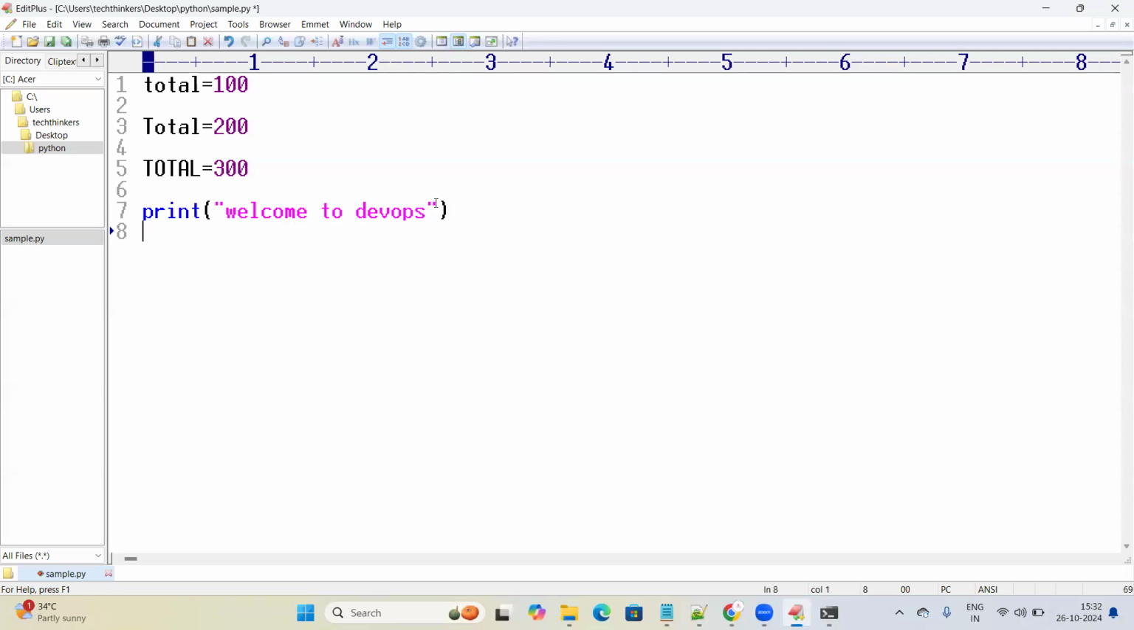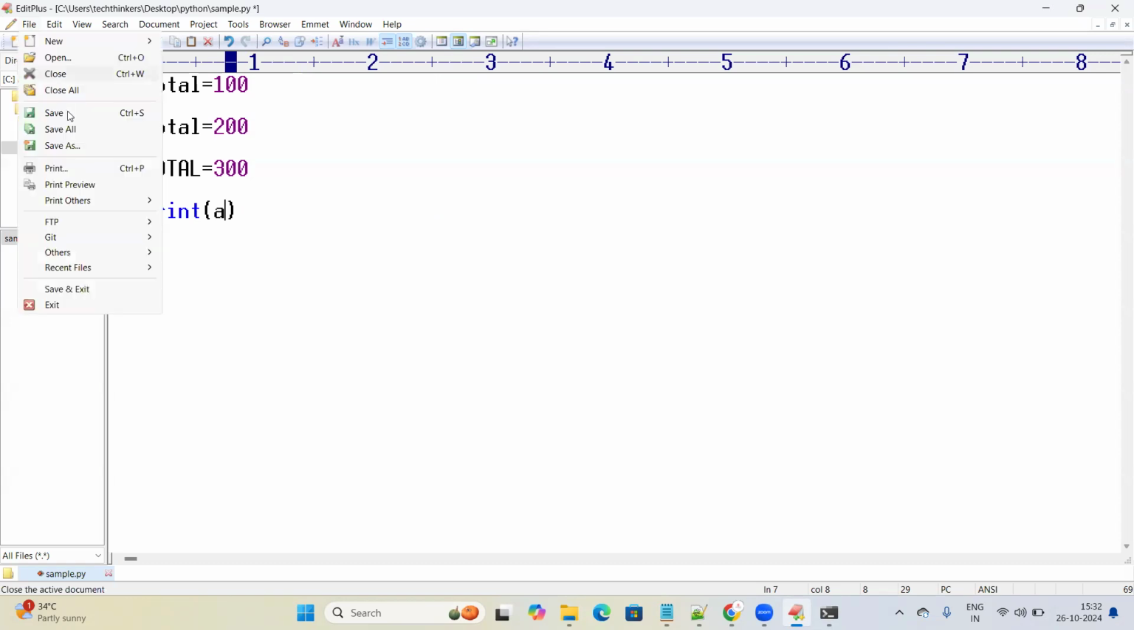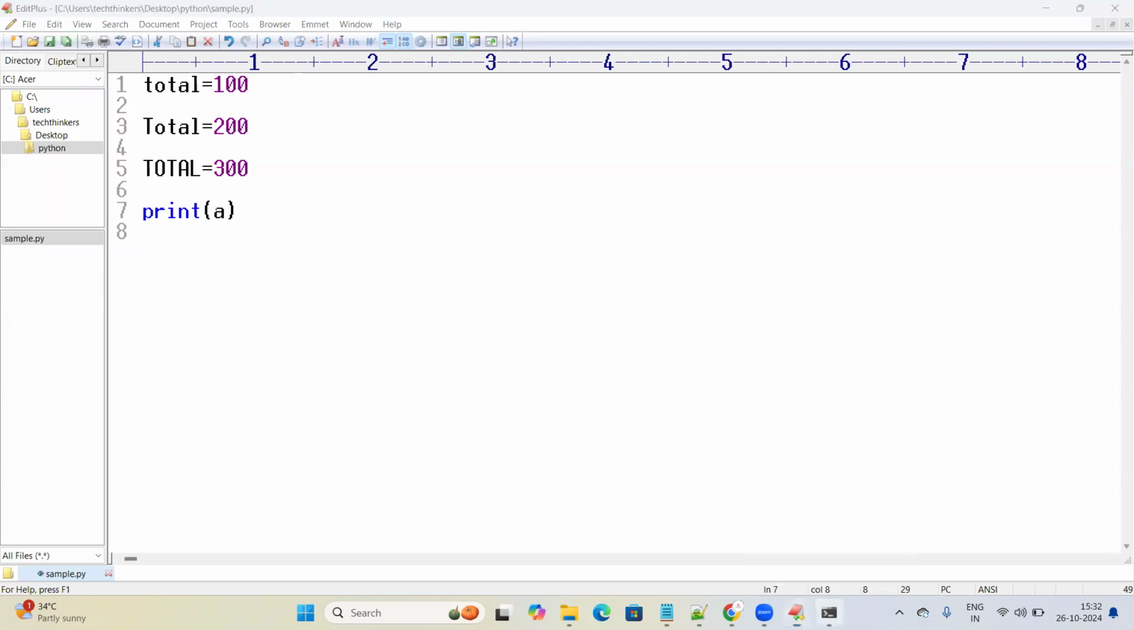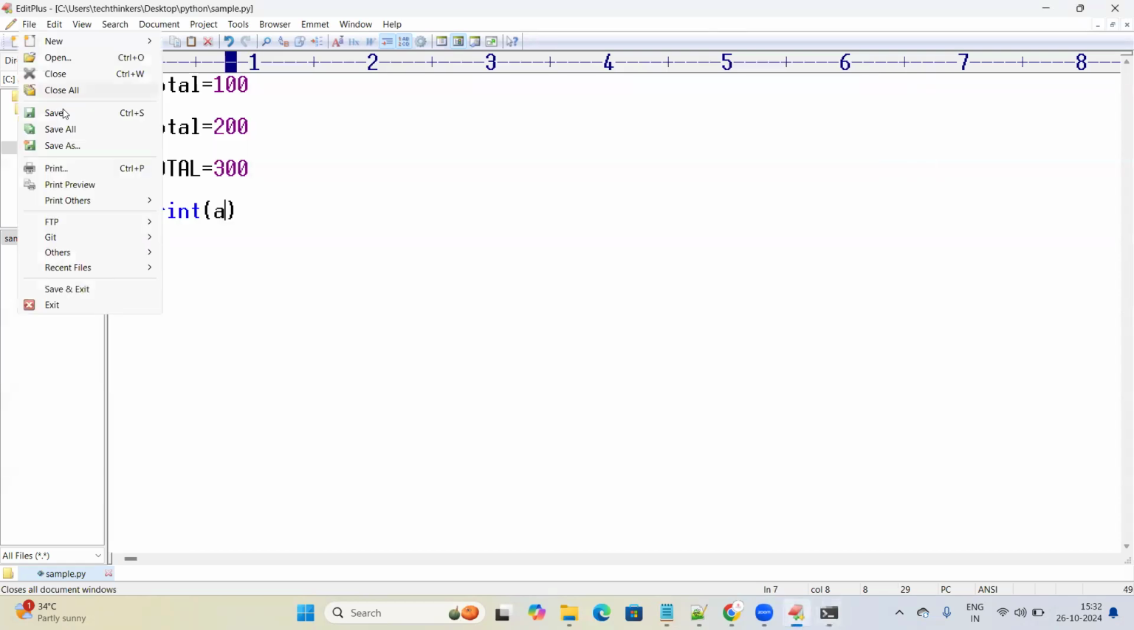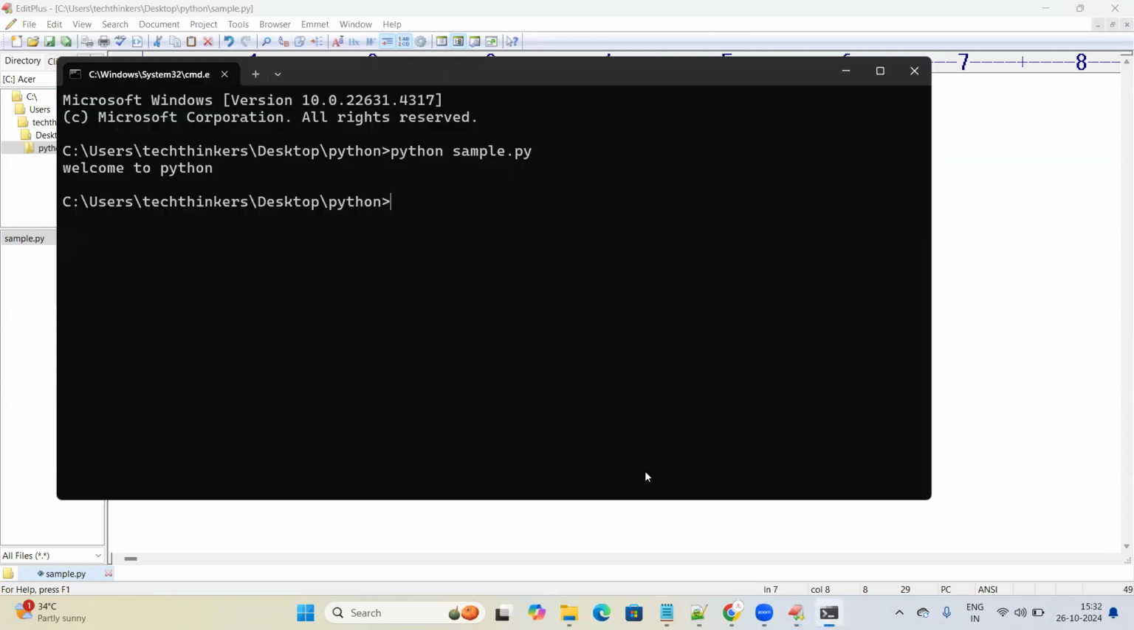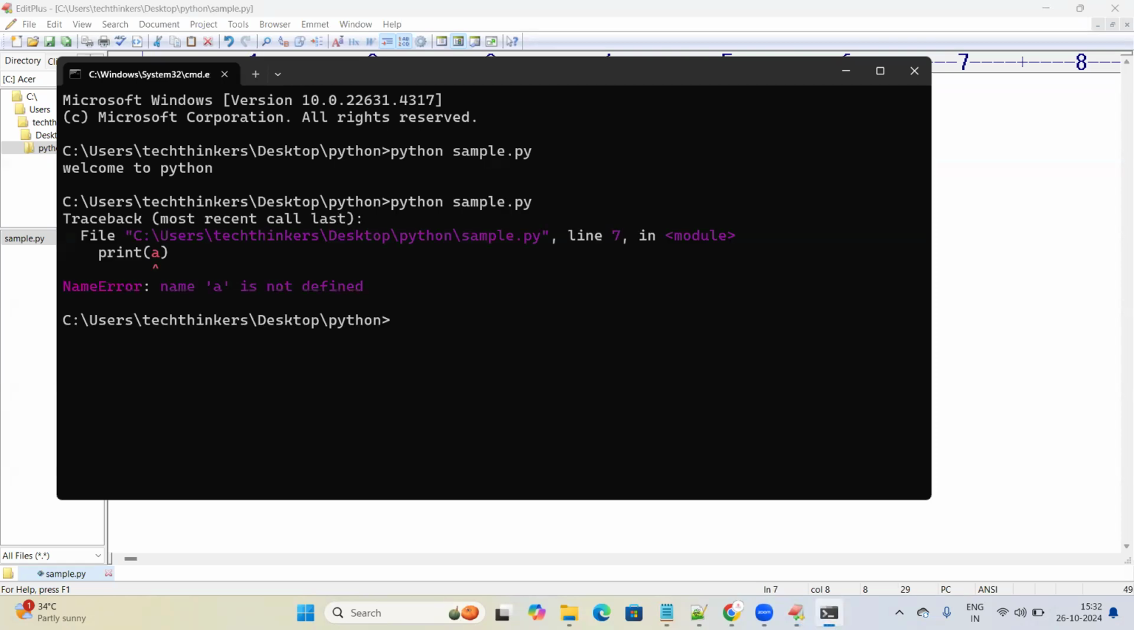But now I don't want to use the double quotes. I just want to give a variable name. Let's see what output I'm going to get now. I'm going back. I saved the program. You see, I'm going to the file, saving this program, going to the command prompt again, and running the program again.